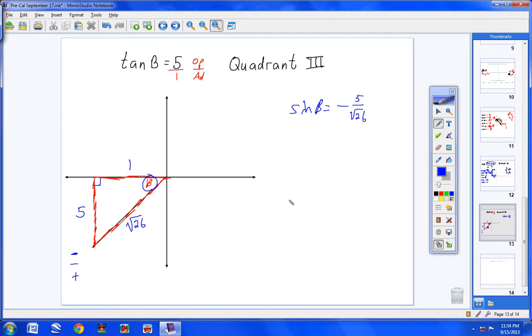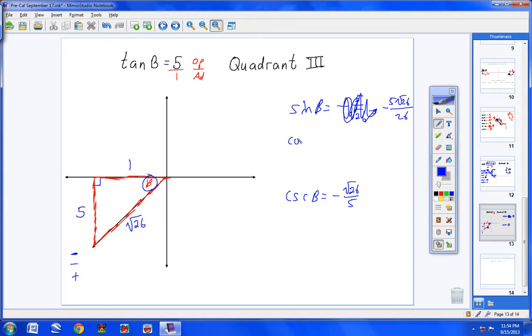Then we're going to flip that for cosecant. So cosecant of beta would be negative square root of 26 over 5. Now up here we've got to finish this, so it would be negative 5 square root of 26 all over 26.